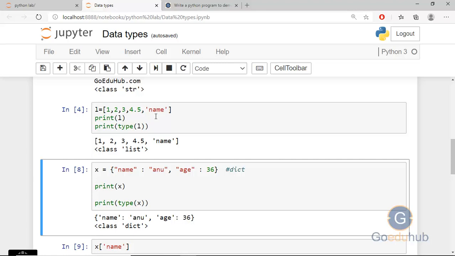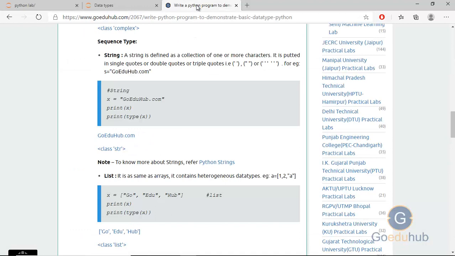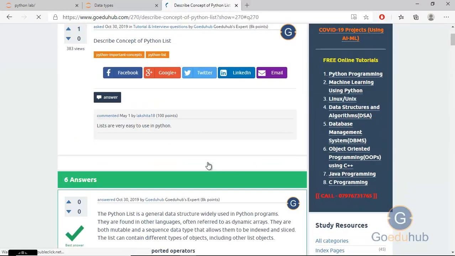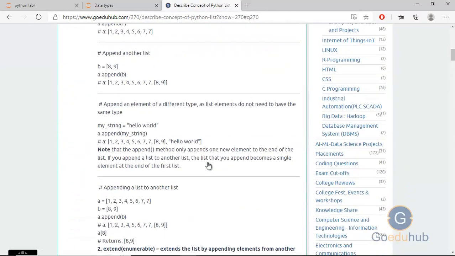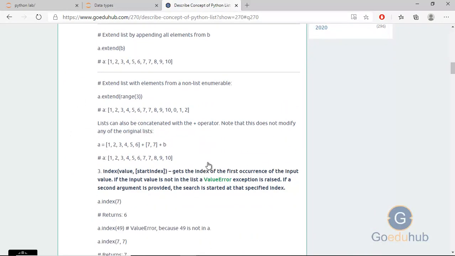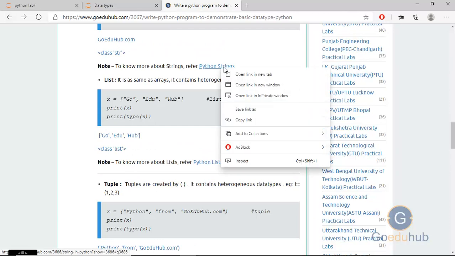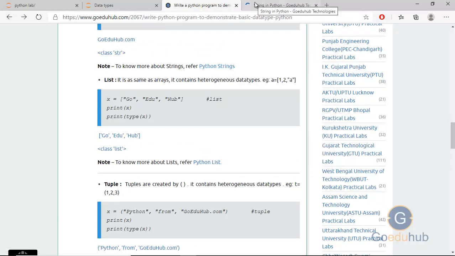There are lots of functions available inside the list. We have a separate list article and a string article. You can visit those articles and you will understand each and every concept. You can click here if you want to see the list. This is more about what a list is and how to work with it. Similarly, we have Python string. You can click over here and see the Python string.